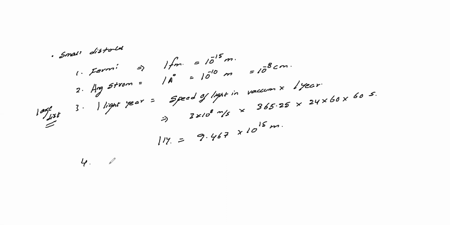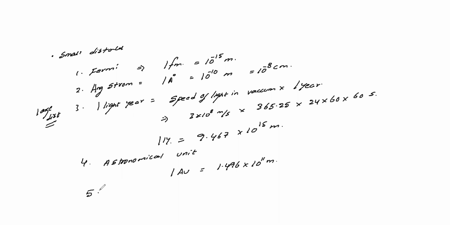Next one, the fourth one, astronomical units. The astronomical unit is nothing but the distance between the earth and the sun. We measure between the earth and the sun. The symbol is 1 AU, which is equal to 1.496 into 10 power 11 meters.